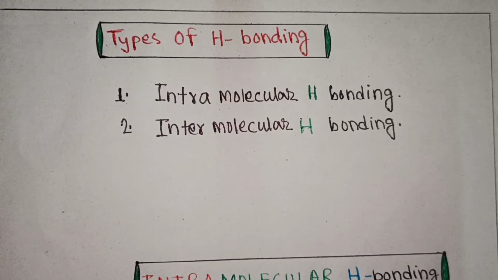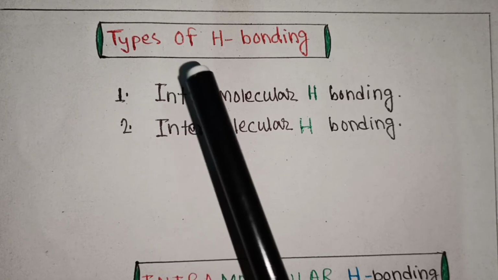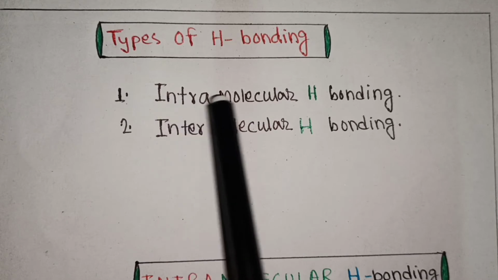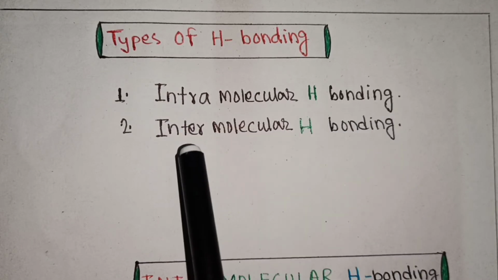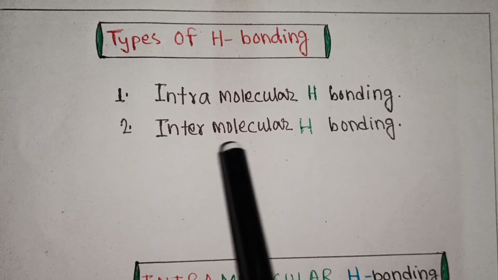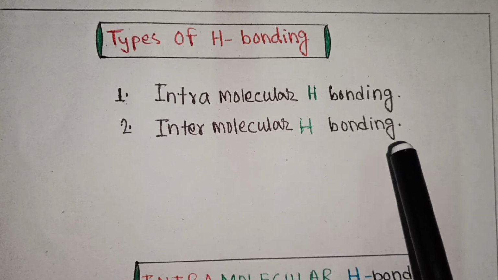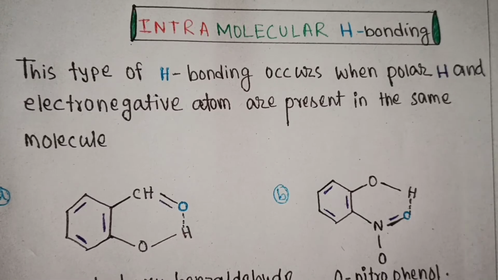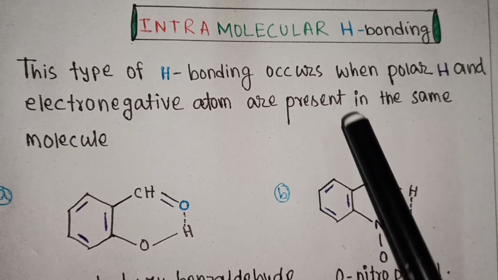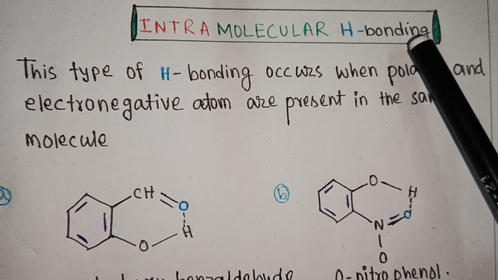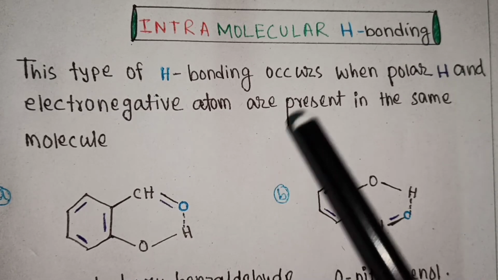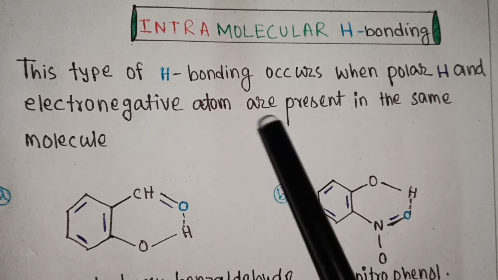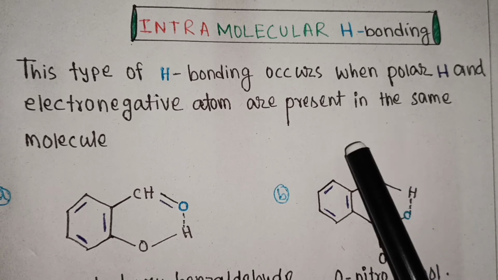Let's talk about types of hydrogen bonding. Basically there are two types of hydrogen bonding. One is intramolecular hydrogen bonding and another is intermolecular hydrogen bonding. Let's start one by one. Intramolecular hydrogen bonding. This type of hydrogen bonding occurs when polar hydrogen and electronegative atom are present in the same molecule.